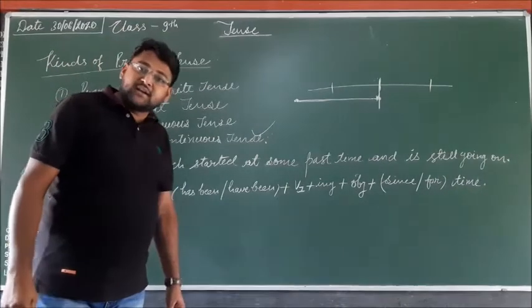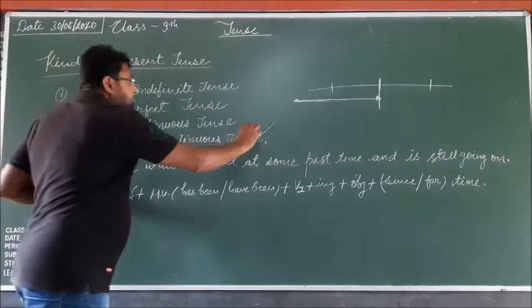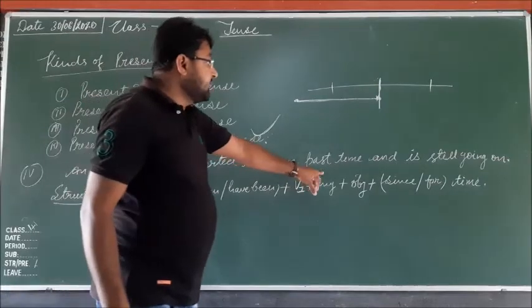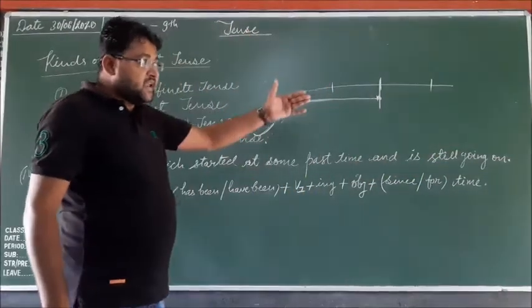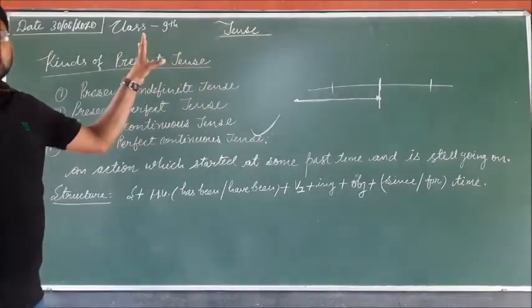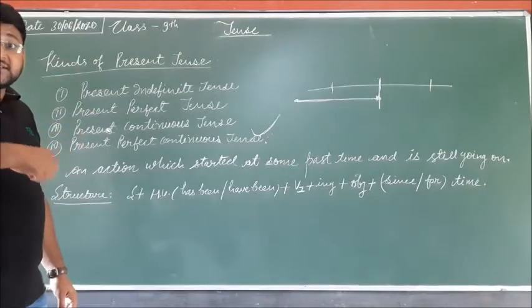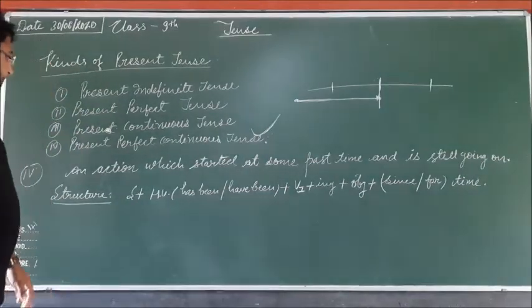We started an action in some past time and it is going on at the time of speaking also, so that is the present perfect continuous. As you can see in the definition here, present perfect continuous is an action which started at some past time and is still going on, meaning at the time of speaking that action is in continuation.